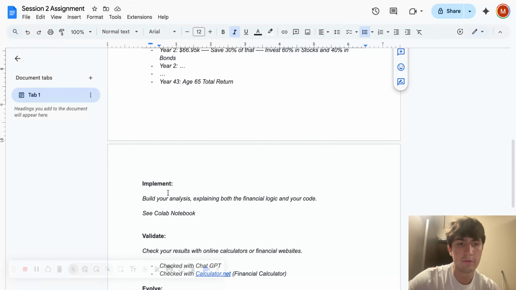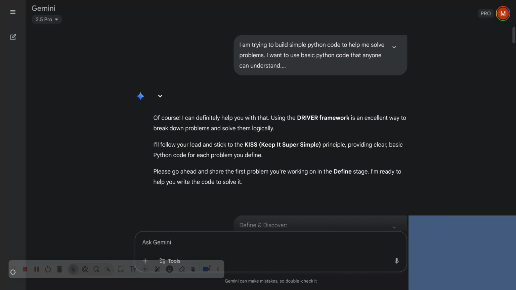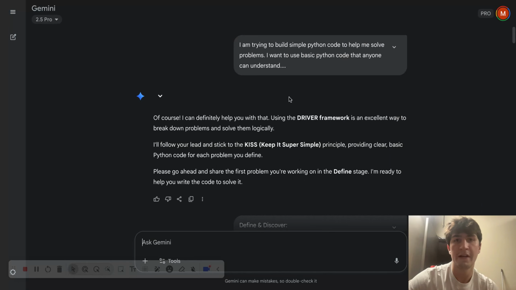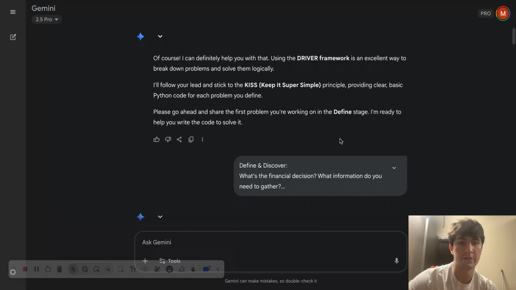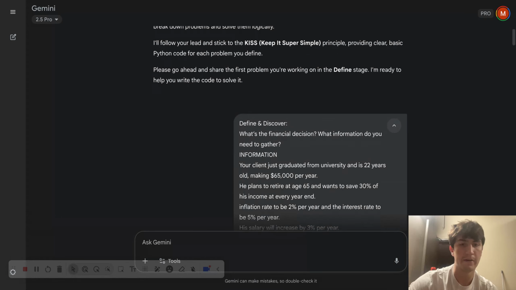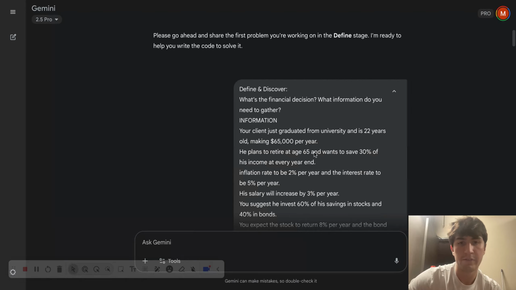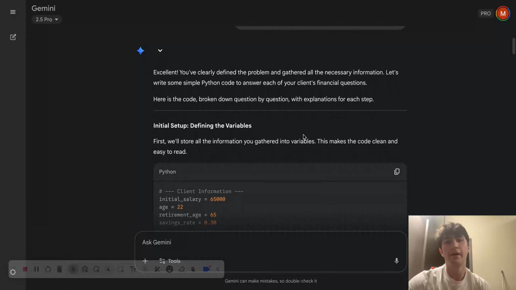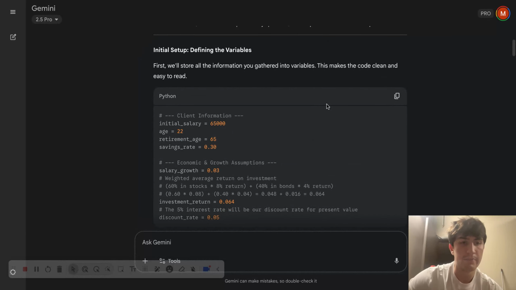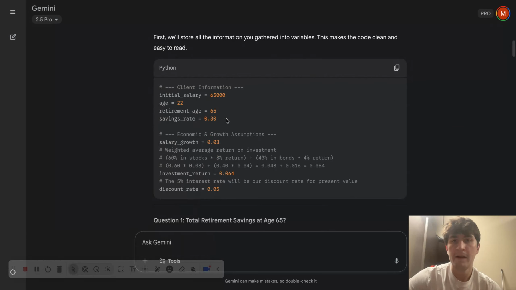So then after we did all that, we're in the implement. So we need to make our code and understand our code. So that is where we get to Google Gemini, and I asked it to use the driver framework to help me with the questions and actually help. If I give it the information, then it'll spit out what I need to know. So I gave them the information that I got and the financial decisions we need to come to. And I did the keep it simple format, and it gave me a step-by-step of what's going on.